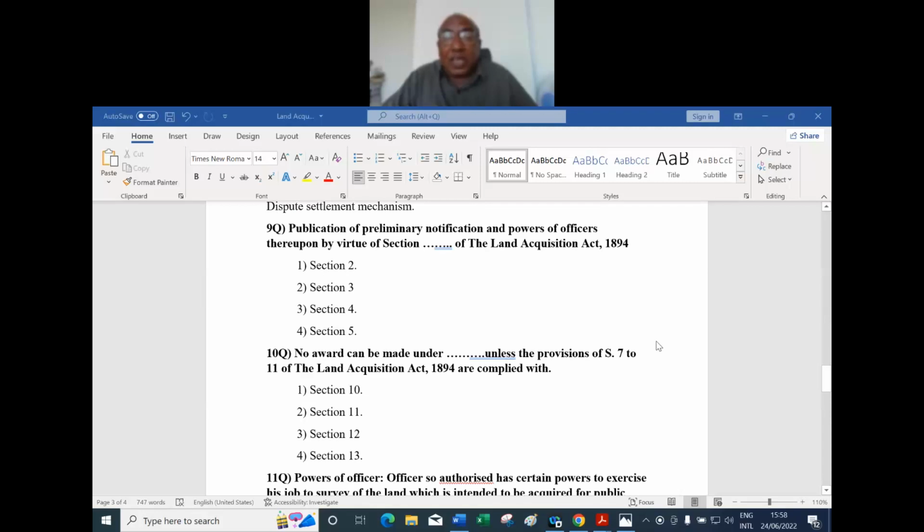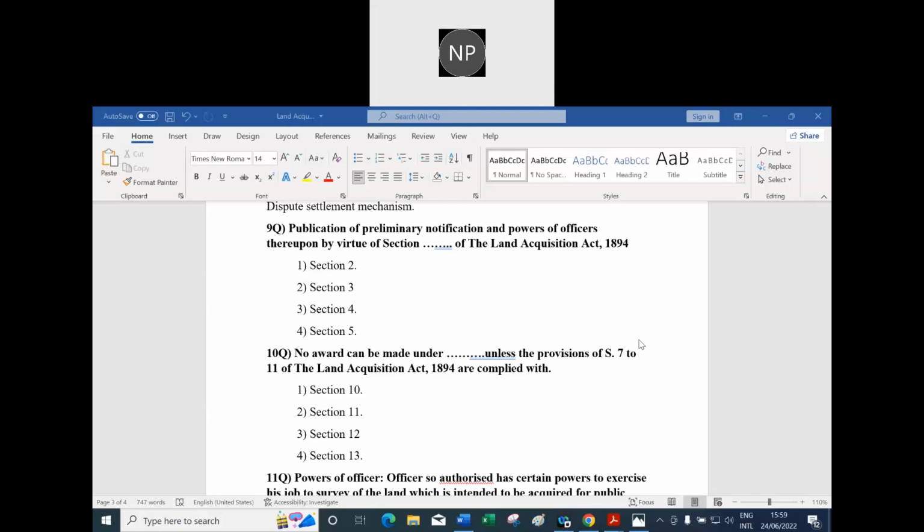No award can be made under dash unless the provisions of sections 7 to 11 of the Land Acquisition Act 1894 are complied with. So see the relevant section in the new act also. Here, section 10, second option section 11, third option section 12, fourth option section 13. But the right option is number 2, section 11. No award can be made under section 11 unless the provisions of sections 7 to 11 of the Land Acquisition Act 1894 are complied with. You compare with the 2013 act, is there any such provision or not?